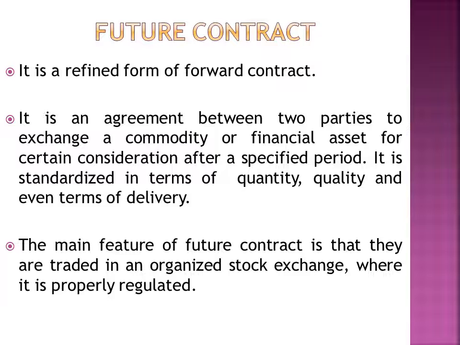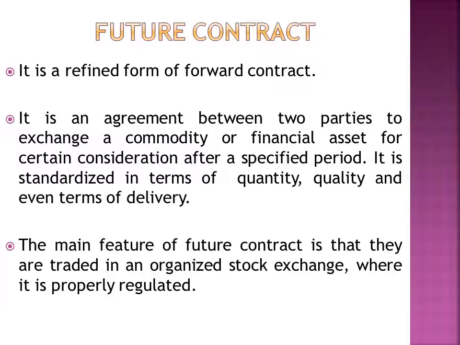Now, future contract. It is a refined form of forward contract. In the forward contract, we have studied that there was no middleman, but in the future contract there will be a middleman. That is, future contract is a refined form. There will be a fixed quantity, a fixed quality, a fixed price, and it will be traded through a stock exchange.